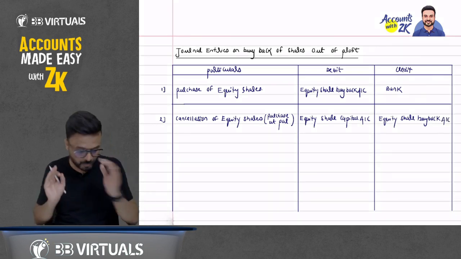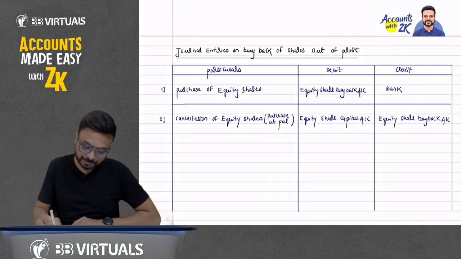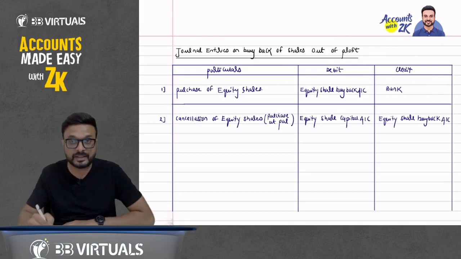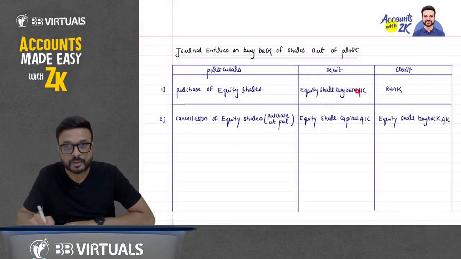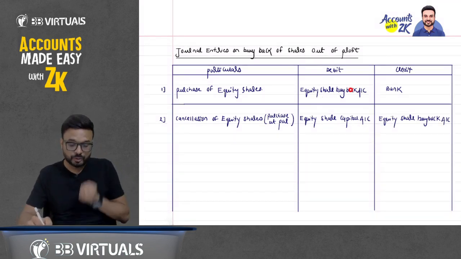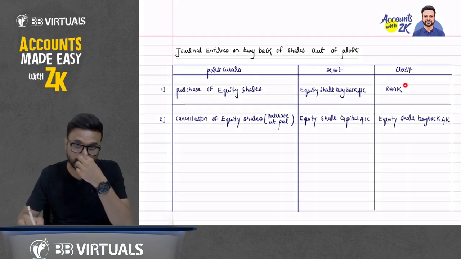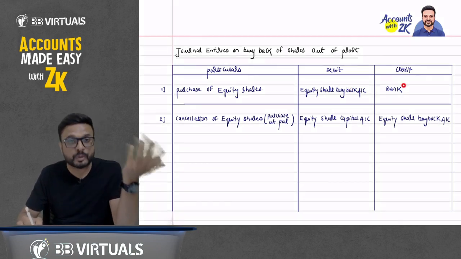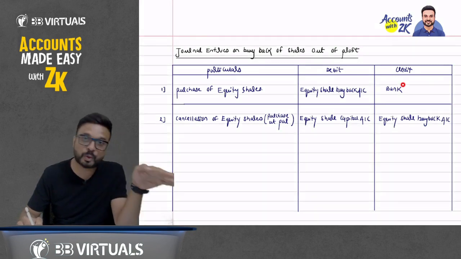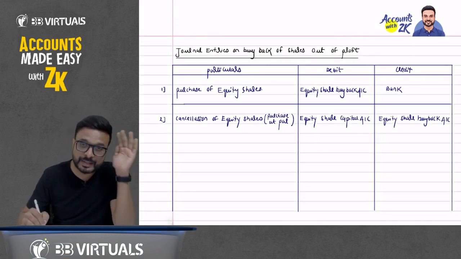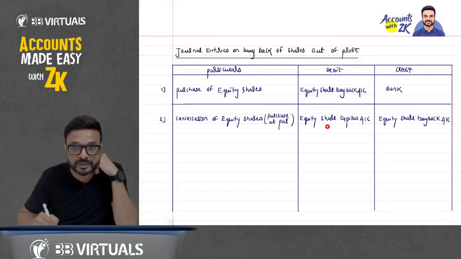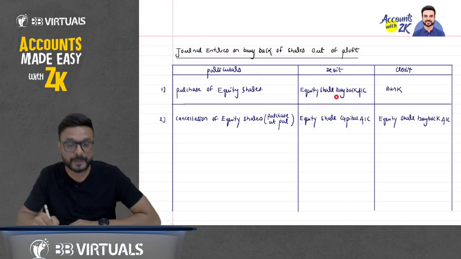Now understand this entry. Don't worry, just focus here. What entries have we passed? These two entries. First I purchased the shares and received them, so equity share buyback account debit to bank account. Now I have to cancel it. When we cancel the shares, the share capital will go down, and a decrease in capital is a debit, so the equity share capital account is debited. We are cancelling the shares which we purchased: when you purchased it, you debited it, and now you are cancelling it, so you credit it.